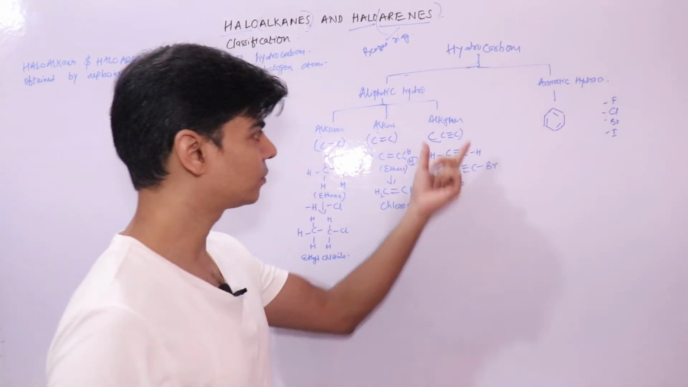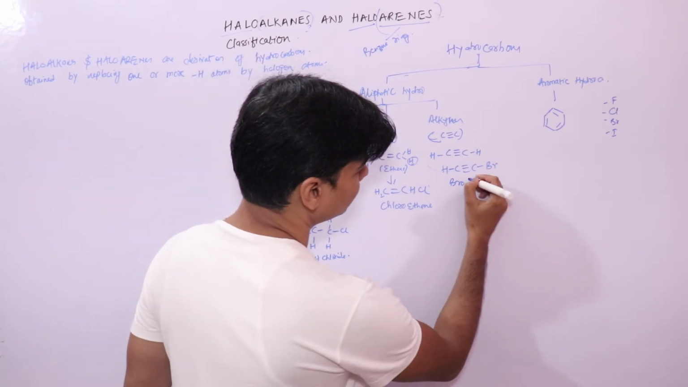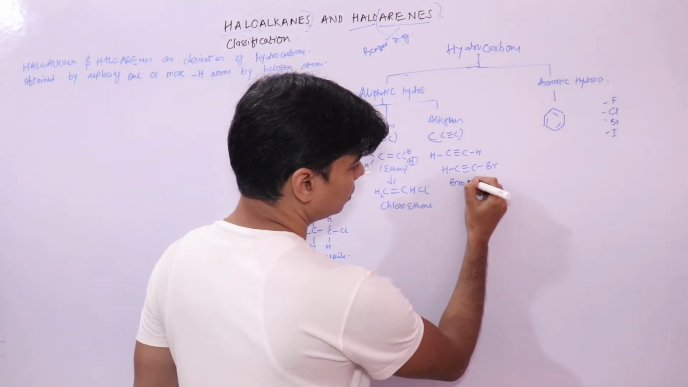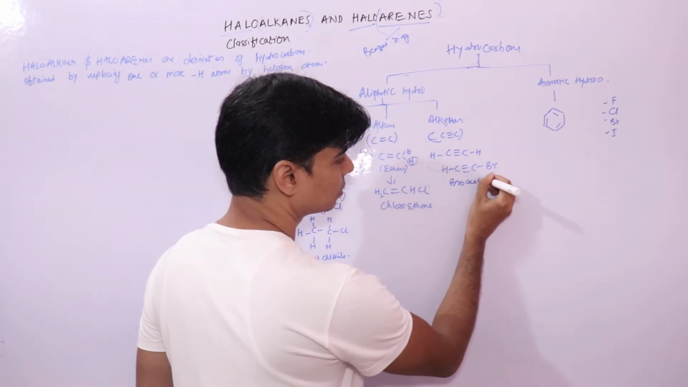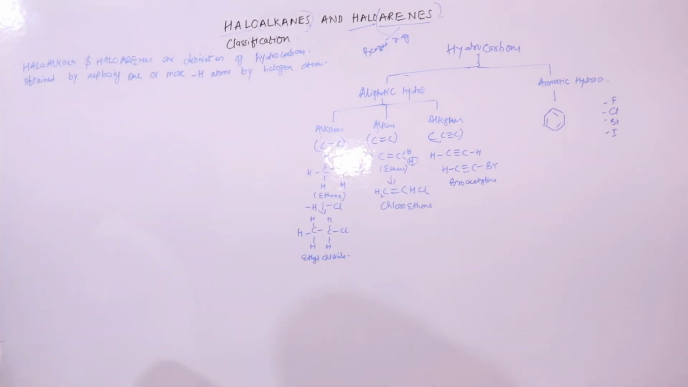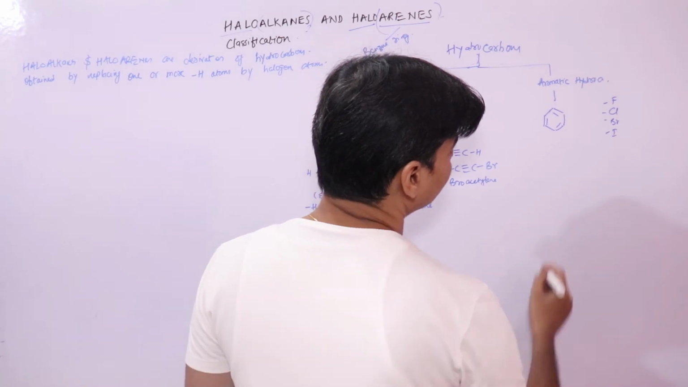Since this is obtained from alkyne, this is a haloalkyne. This is bromoethine, or bromoacetylene. We call it bromoethine or bromoacetylene. I hope this is clear.